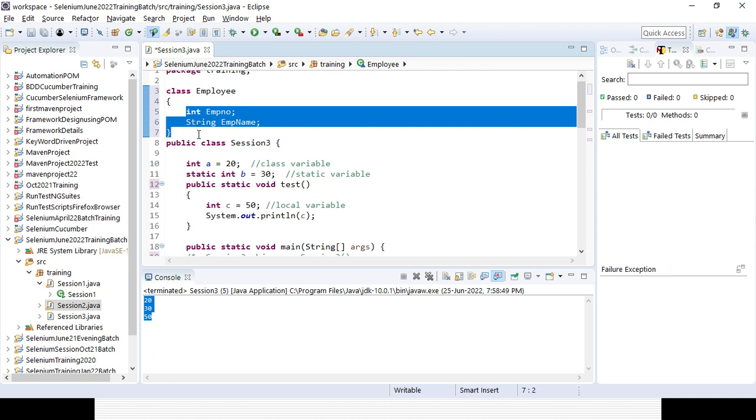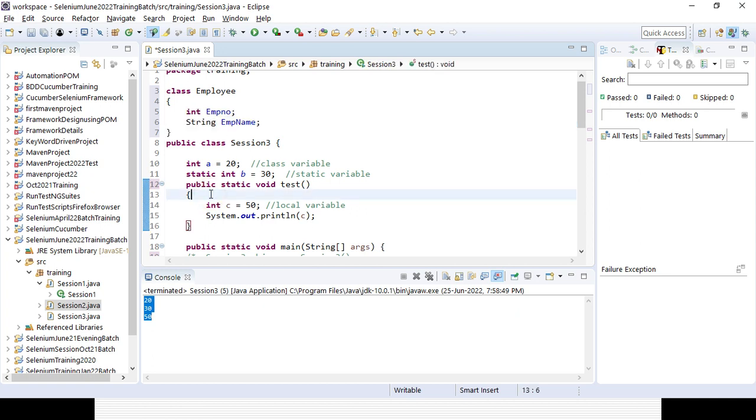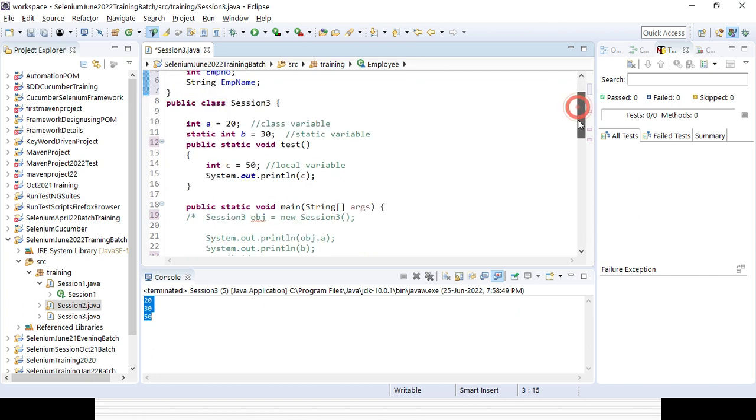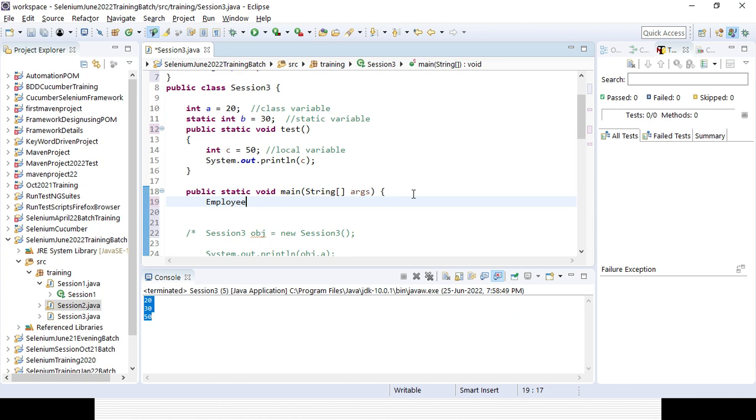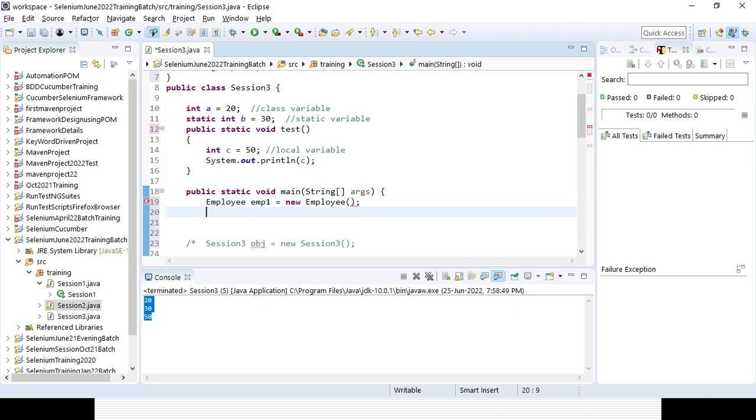Now how can you access it, right? How can I access it? So I need to create an object or instance in the main method, then I can access it, right? Try to understand step by step, guys. Suppose I can create employee 1 equal to new employee. So that is the way you can create an object or instance, right?